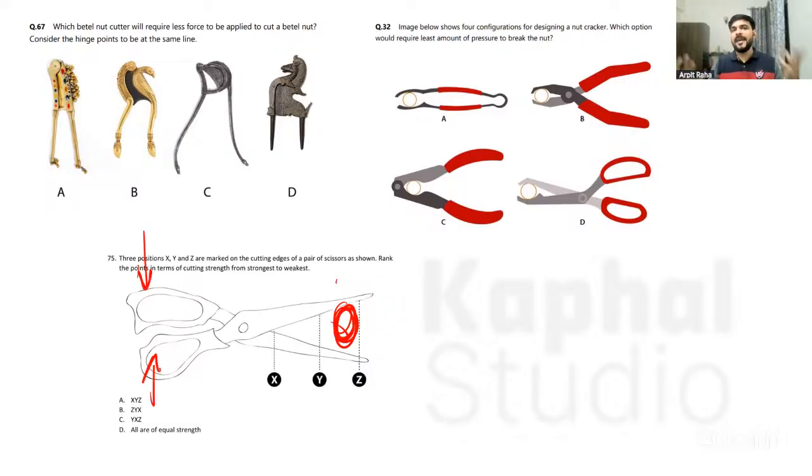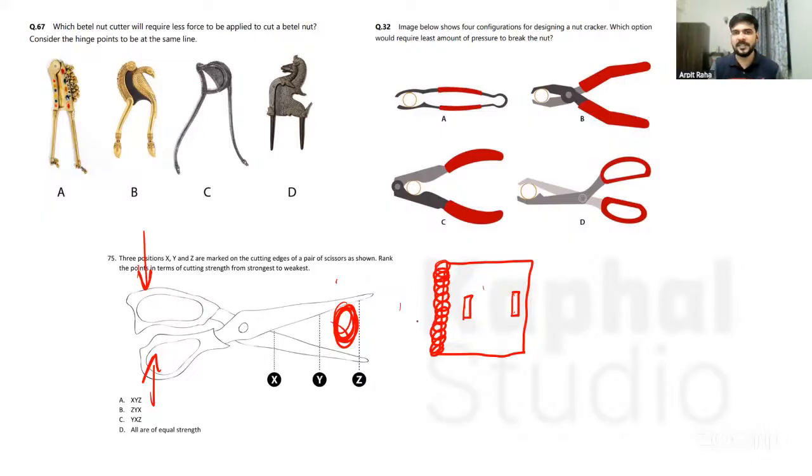If we try to imagine it in a way, suppose there is a door, right? And this door is hinged from this side, for example. So where do we put the handle of the door to open or close? Do we put it here or do we put it here? If this is A and this is B, we obviously know that the handle of the door is put at position P. Why? Because the more distance you have from that point, the less effort it will require.